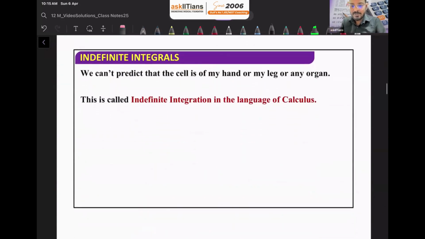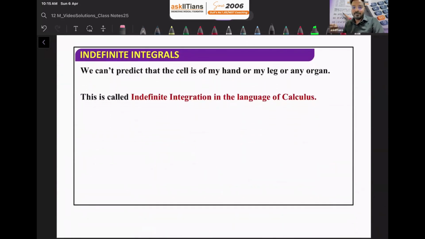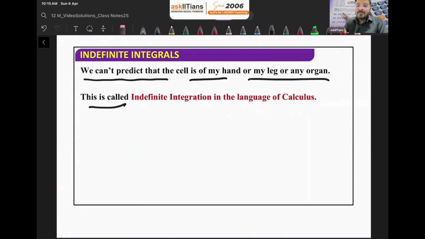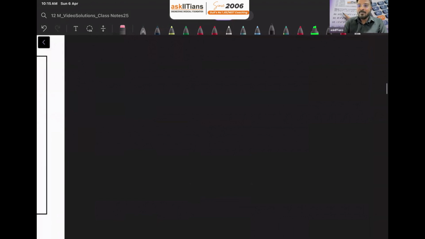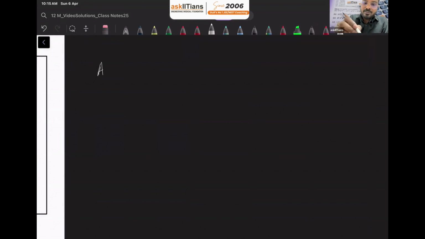I'll just tell you this by taking one mathematical example. So when we can't predict whether the cell is of my hand or my leg or any organ, in that case, it is known as indefinite integration. Now let us take one simple example for this. I'm writing it here, and from here we will get to know the meaning of arbitrary constant in integration, or constant of integration. I'm defining it here, constant of integration.